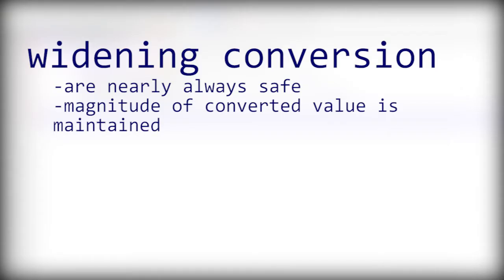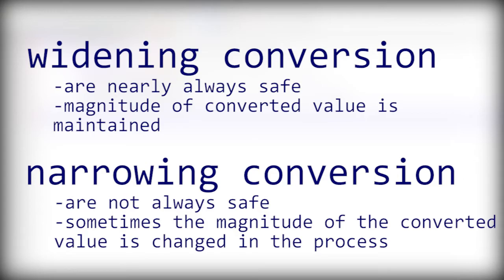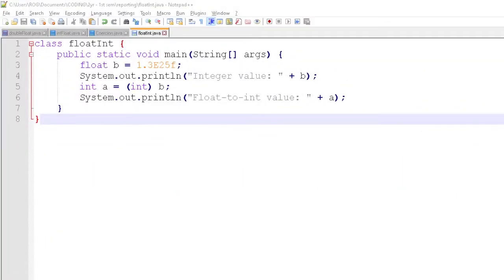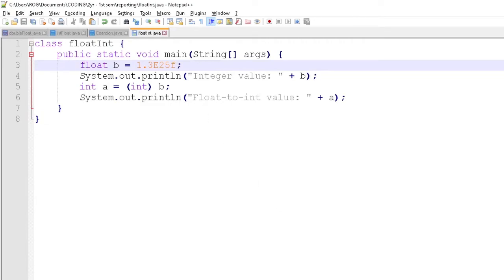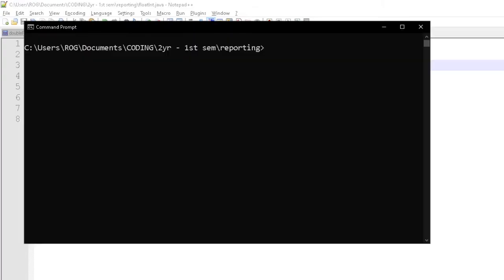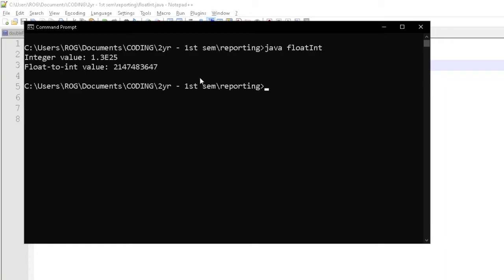Widening conversions are nearly always safe, meaning that the magnitude of the converted value is maintained. Narrowing conversions are not always safe. Sometimes the magnitude of the converted value is changed in the process. For example, if the floating point value 1.3E25 is converted to an integer in a Java program, the result will be only distantly related to the original value.